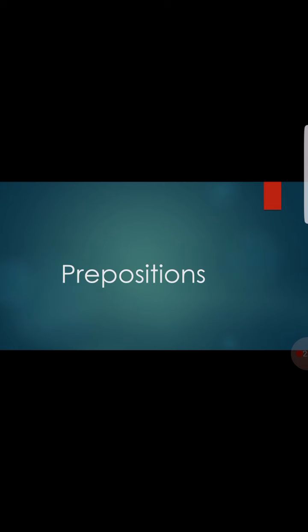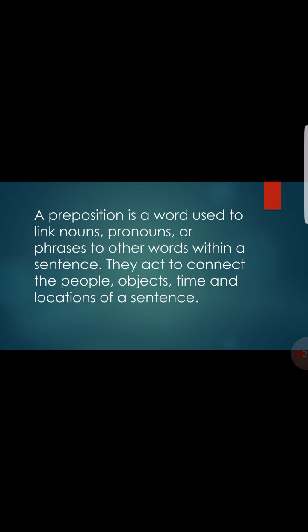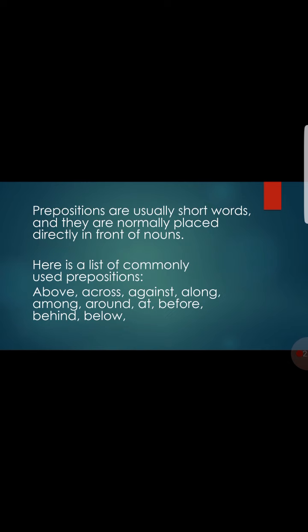Now comes prepositions. A preposition is a word used to link nouns, pronouns or phrases to other words within a sentence. They act to connect the people, objects, time and location of a sentence. Prepositions are usually short words and they are normally placed directly in front of a noun.